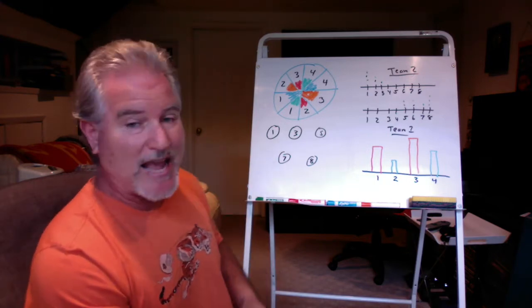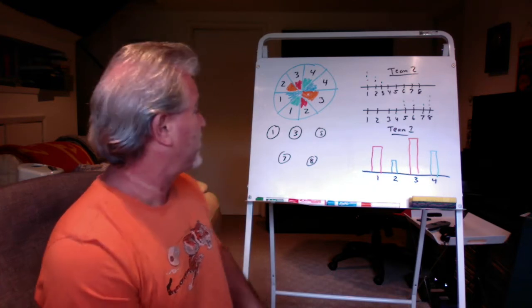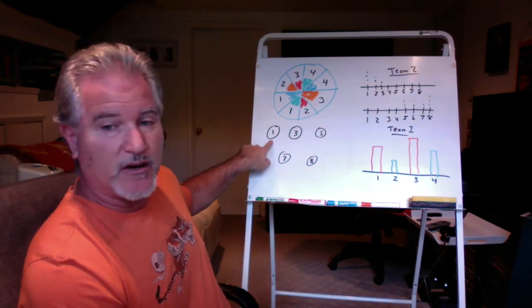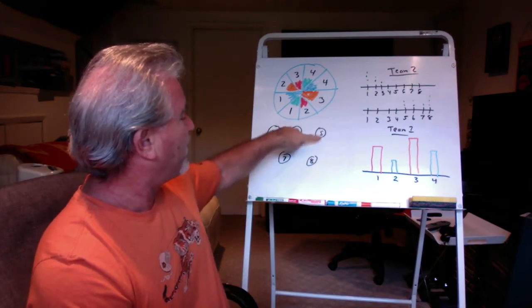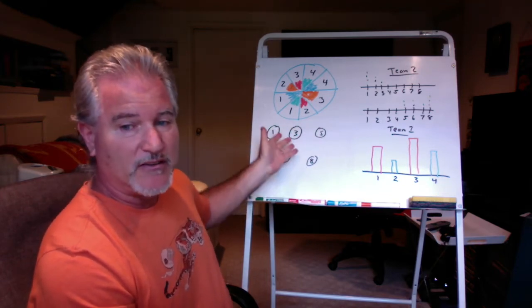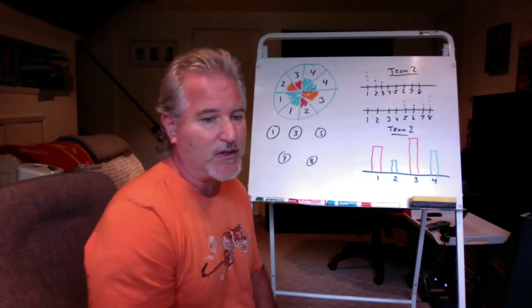All you have to do is count up the number of odd and even, and whichever one has more is going to be the answer. So I've got an odd number here, odd number here, odd number here, odd number here, even. So I got 4 odds and 1 even. The answer would be I'd be more likely to pick an odd numbered ball.